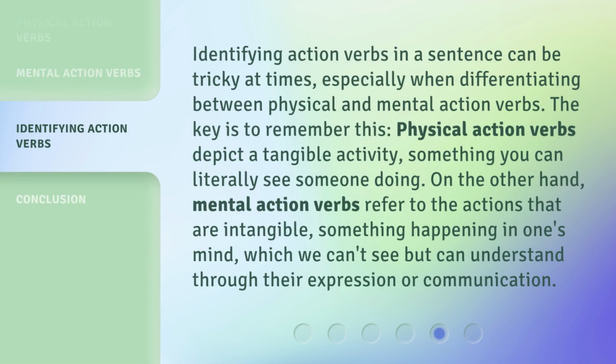Identifying action verbs in a sentence can be tricky at times, especially when differentiating between physical and mental action verbs. The key is to remember this. Physical action verbs depict a tangible activity, something you can literally see someone doing. On the other hand, mental action verbs refer to the actions that are intangible, something happening in one's mind, which we can't see but can understand through their expression or communication.